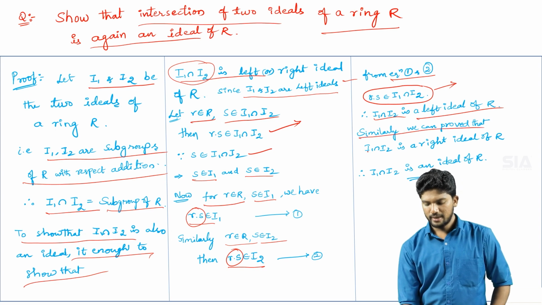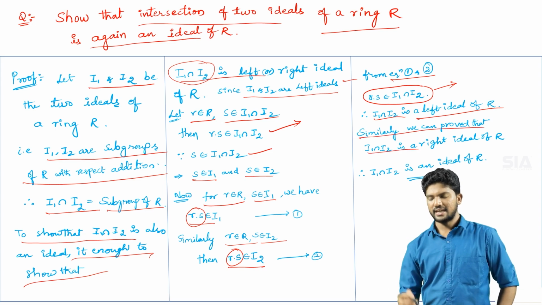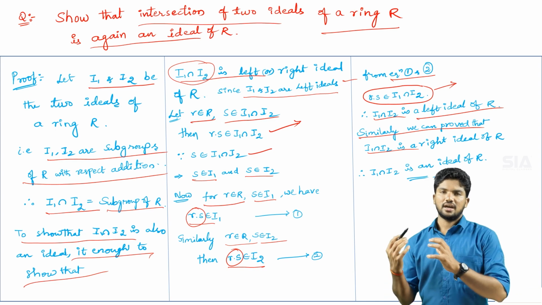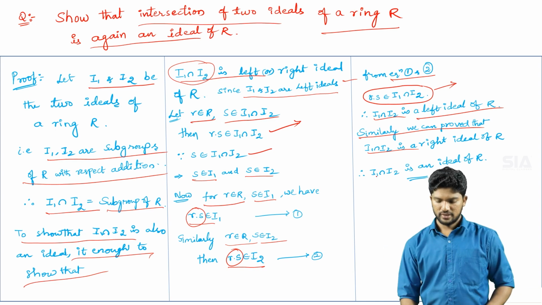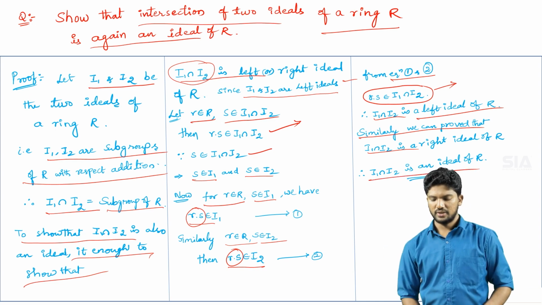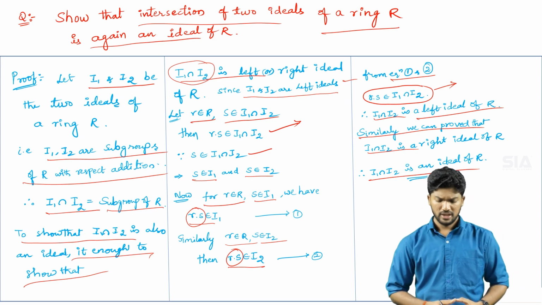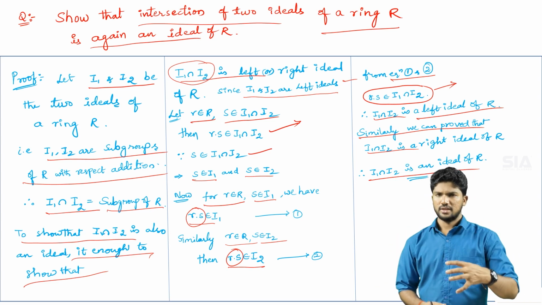Similarly, we can prove that I1 intersection I2 is a right ideal whenever I1 and I2 are right ideals respectively. So therefore I1 intersection I2 is an ideal of capital R. So in this format you can do any problem in that manner.